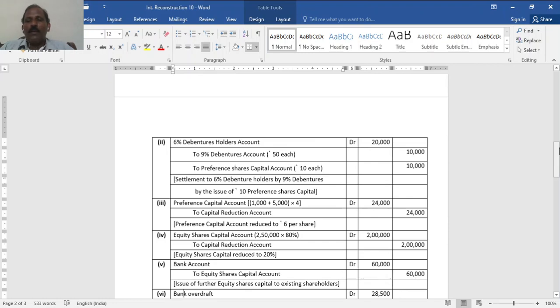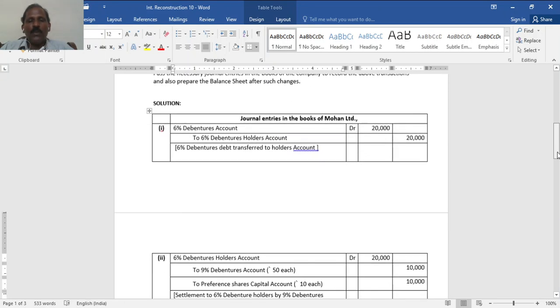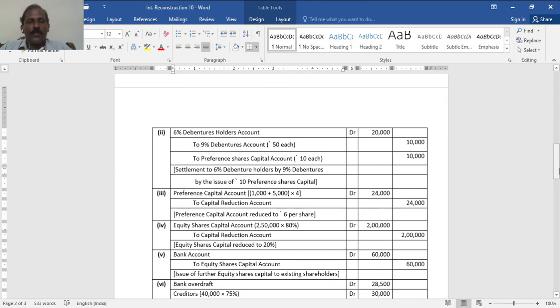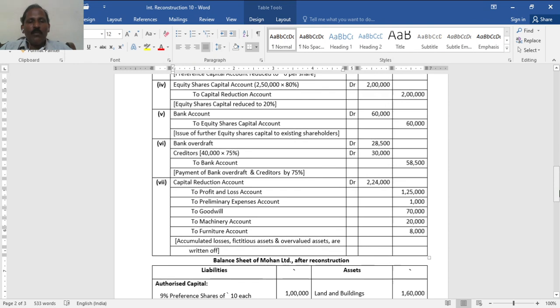Hope it is clear. In the issued capital there is 50,000 means 5,000 shares, and now given to debenture holders 1,000, 10,000 rupees, and if you have 10 you will get 1,000. Then equity shares 80% of 2 lakh 50, 2 lakh has to be reduced and transferred to capital reduction account. Now new equity shares they have to take to the extent of 60,000, that amount will come, bank account debited to share capital account. Now bank overdraft and creditors are having credit balance, now give debit by making payment. Bank overdraft full amount and creditors 70%, 30. Bank balance should be used 58,500.